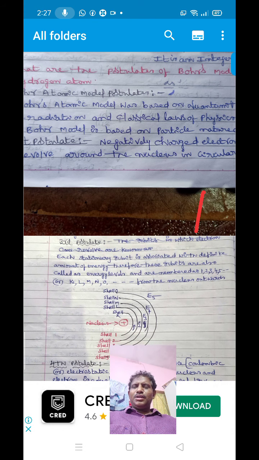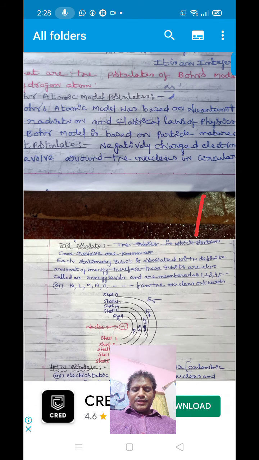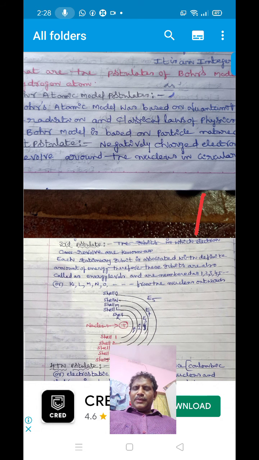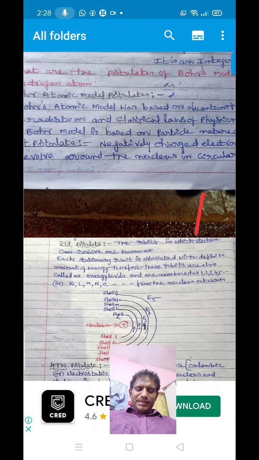That means Bohr's theory was based on the quantum theory of radiation and classical laws of physics. According to Niels Bohr, the Bohr model is based on the particle nature of the electron. That means Niels Bohr considered the electron as a particle.